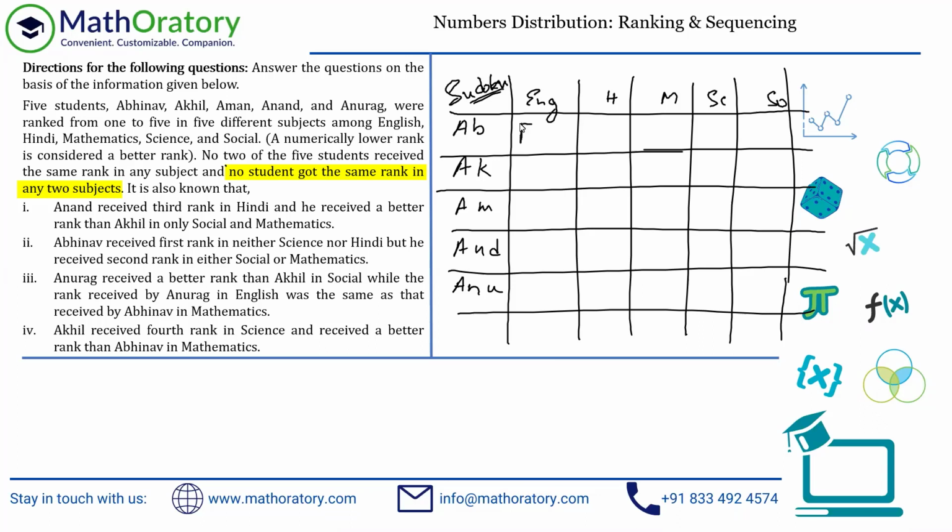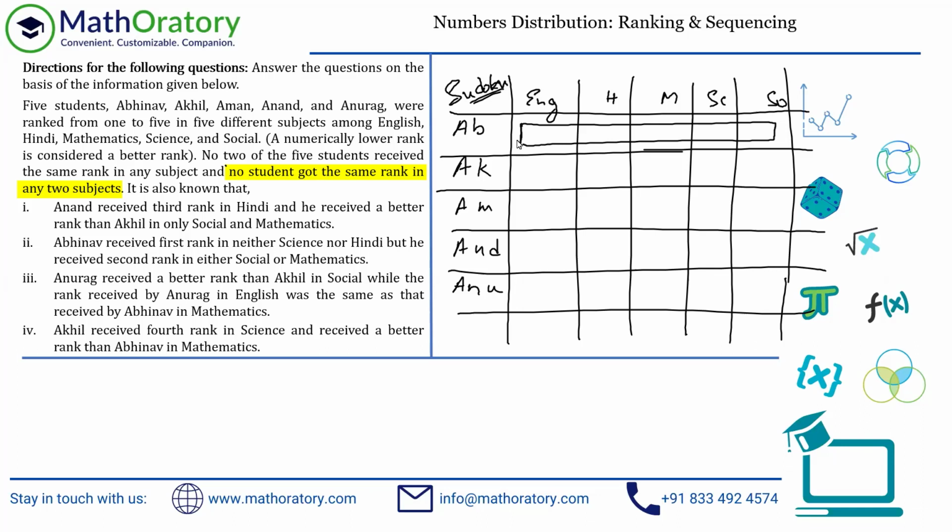So for example, in this particular row, we can have identical ranks if this thing was not mentioned. But here, because it says no student got the same rank in any 2 subjects, Abhi will not get the same rank in, let's say, both English and Hindi, or both English and mathematics. So any 2 subjects are going to be different ranks.